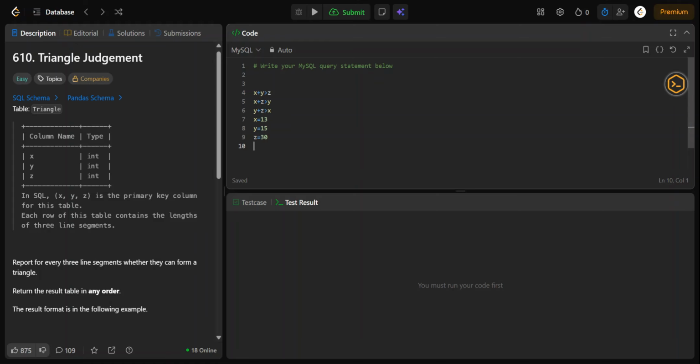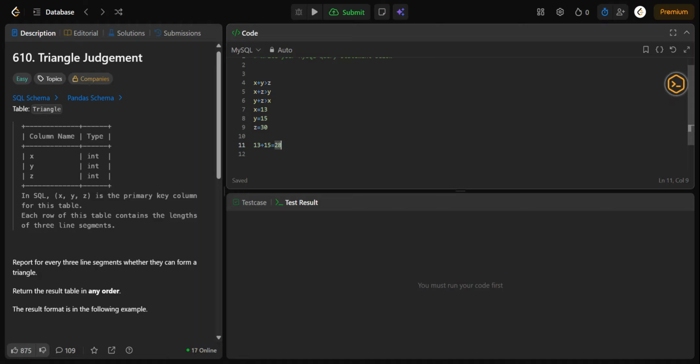Now let's check: 13 plus 15 is equal to 28. Is it greater than 30? The value of x is 13, the value of y is 15, and the sum of these two values is 28 and z's value is 30. It means 28 is not greater than 30.